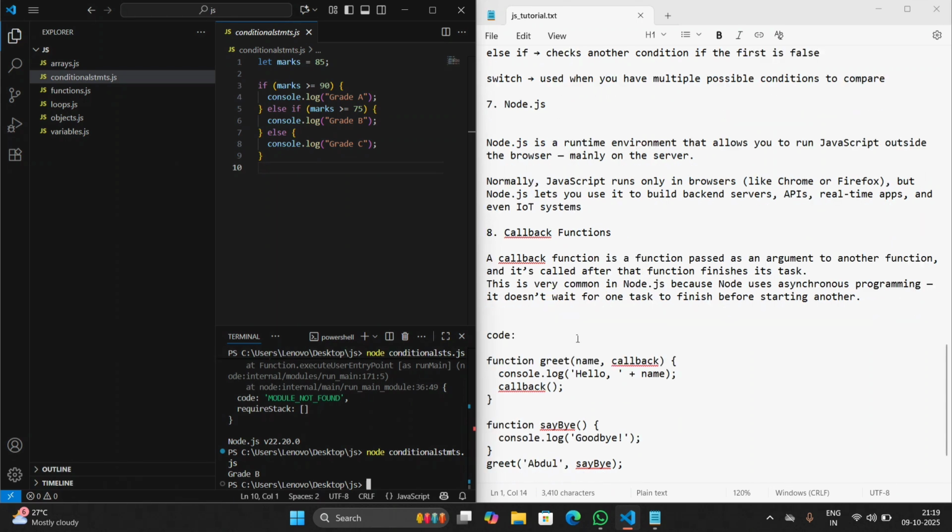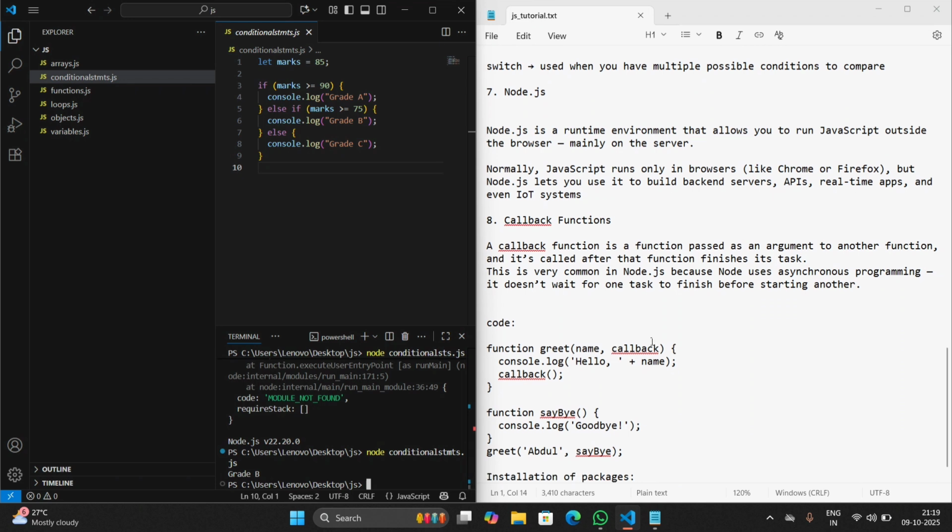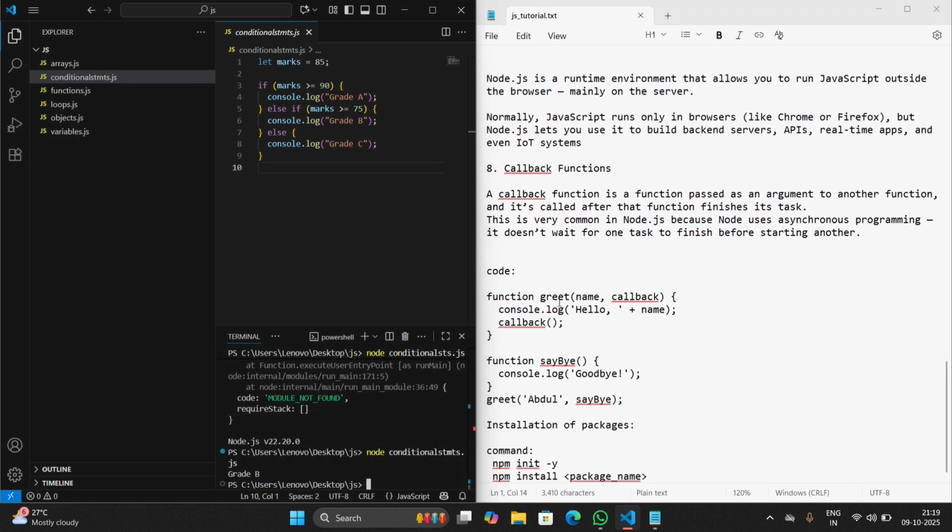Here is a small code for a callback function. Here we have a function with a name argument, and we have passed the arguments: the name and the function which has to be called back. Here we pass the function sayBye as the callback function. Now the output of this code is my name, then Goodbye. This is the output of this program.